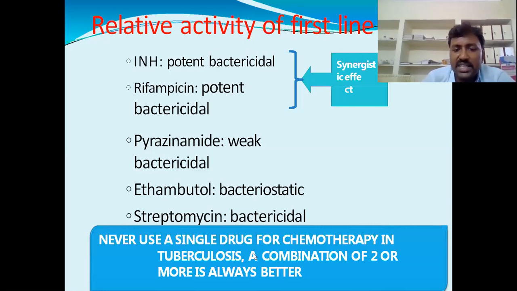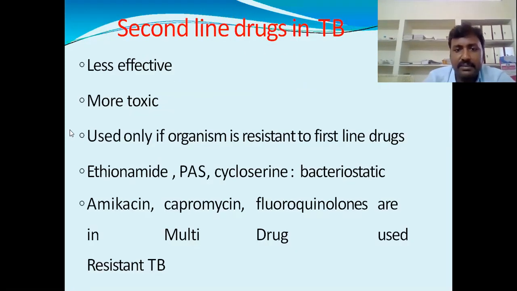So never use a single drug for chemotherapy in tuberculosis. This is a very important caution. A combination of two or more is always better. At least two, or three, is essential. Second line drugs in TB are less effective and more toxic. They are used only if the organism is resistant to first line drugs.